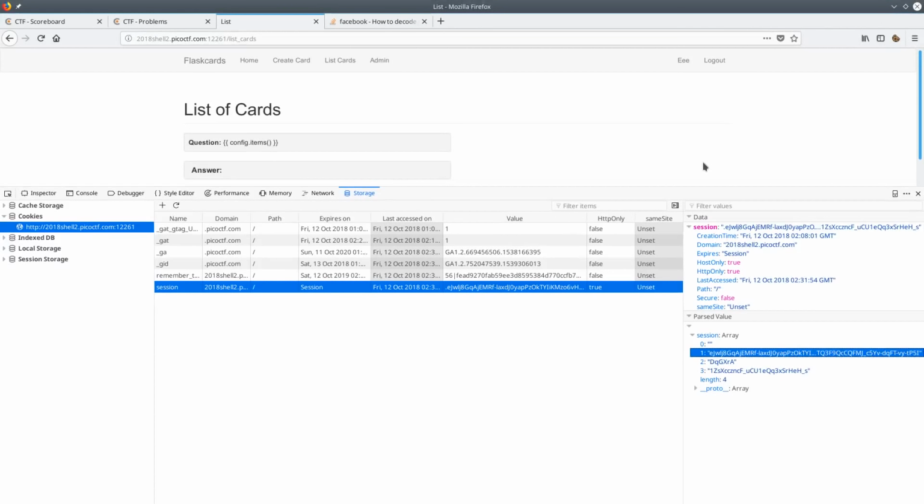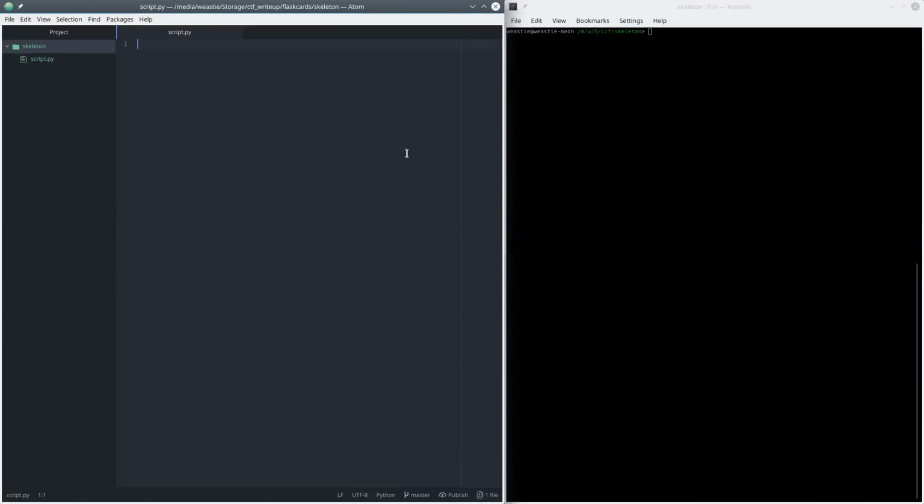Alright, so the first thing I'm going to try to do is see if I can decompress and decode this first session variable to see what our true session variable is. So first thing in Python, I need to import the zlib and base64 modules. Then I'll go ahead and create a variable for the session.